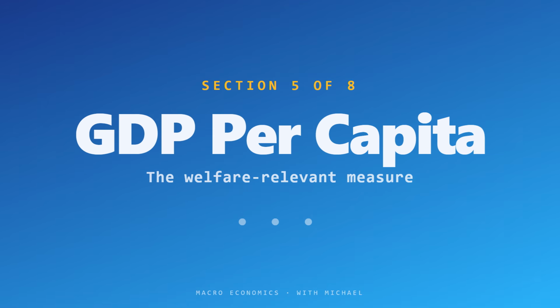Section 5. GDP per capita, the welfare measure. So far we have been looking at total GDP, but total GDP can be misleading.